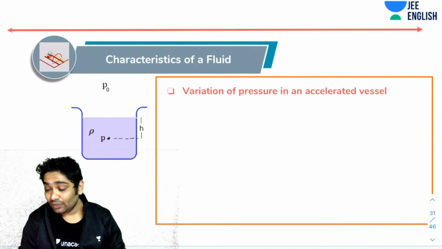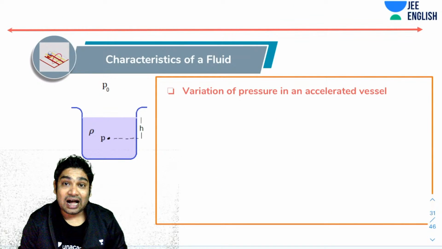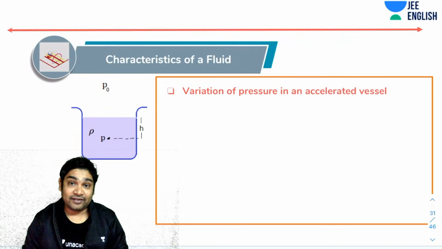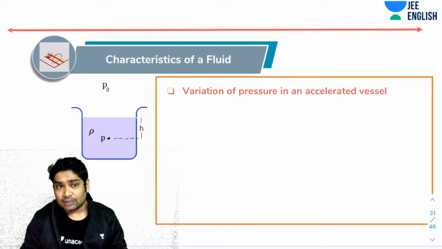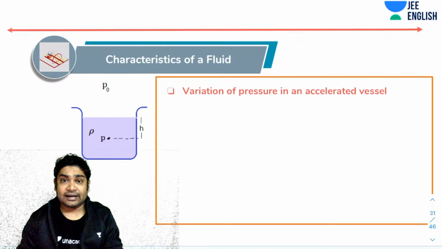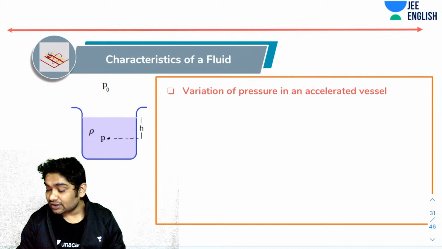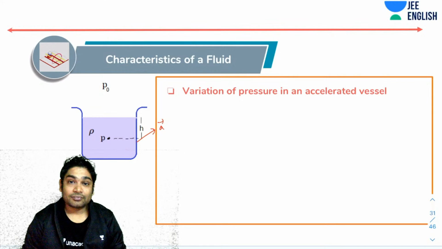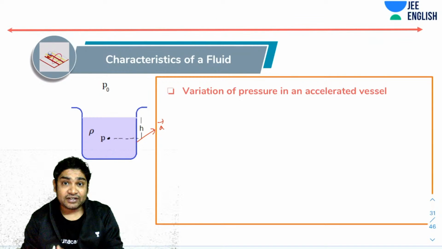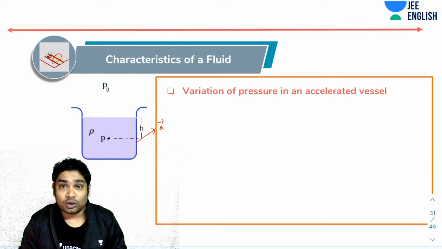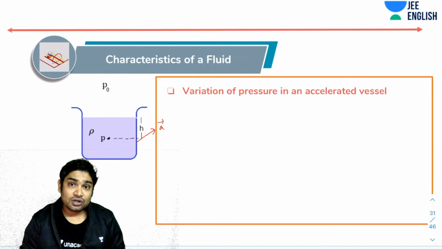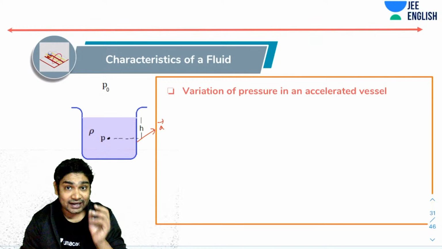Okay. Next, how about the variation of pressure in an accelerated vessel? Suppose you are accelerating this vessel with some a vector. When I go into the reference frame of the vessel, please note that we are talking about fluid statics, so we are only going to analyze the vessel in a reference frame where it is stationary.